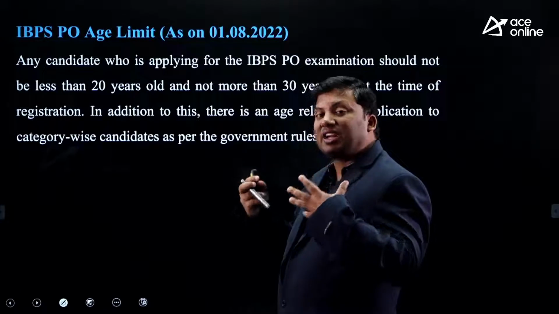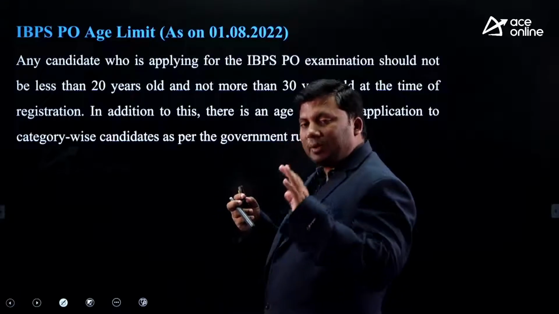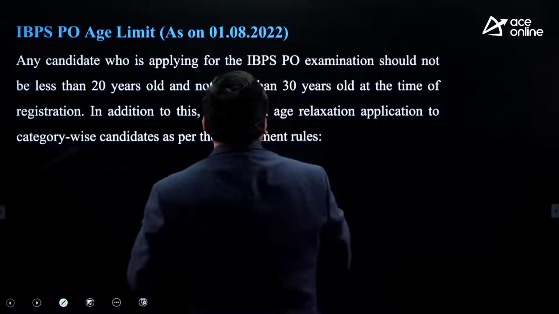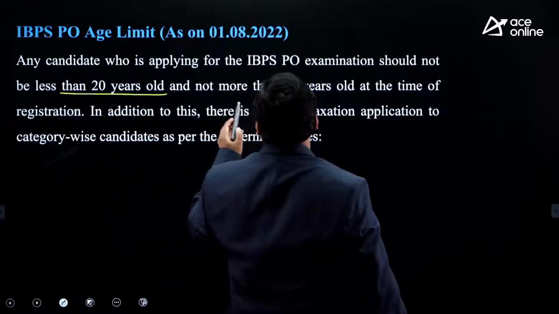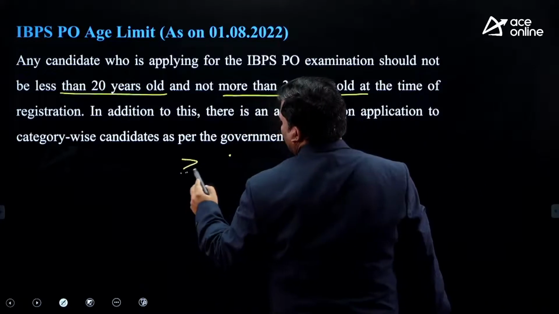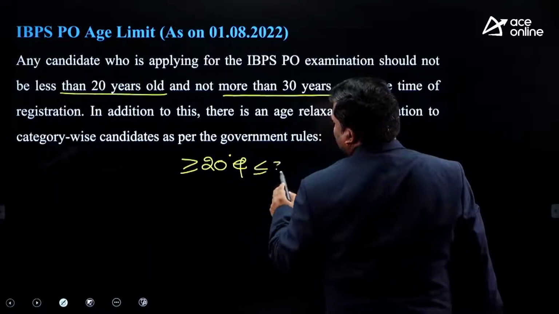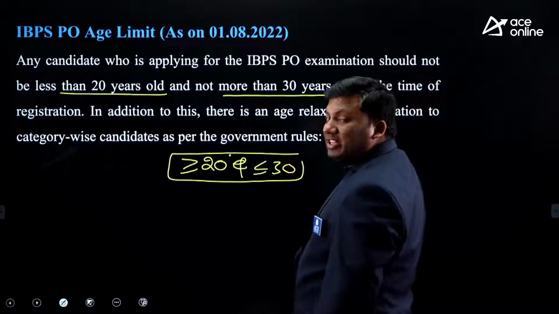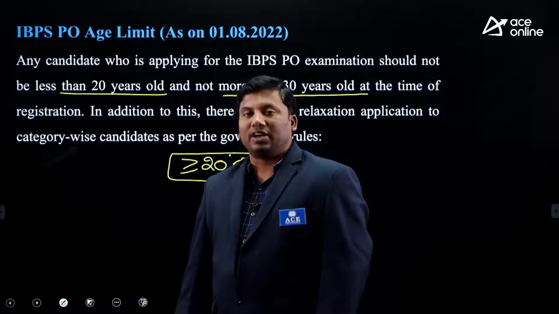Next is age category. Any student, any person can apply for this examination, right? In case he is greater than or equivalent to 20 years old and less than or equivalent to 30 years old. It should be greater than or equivalent to 20 and it should be less than or equivalent to 30. This is the age category for a student who is applying for this IBPS PO examination.